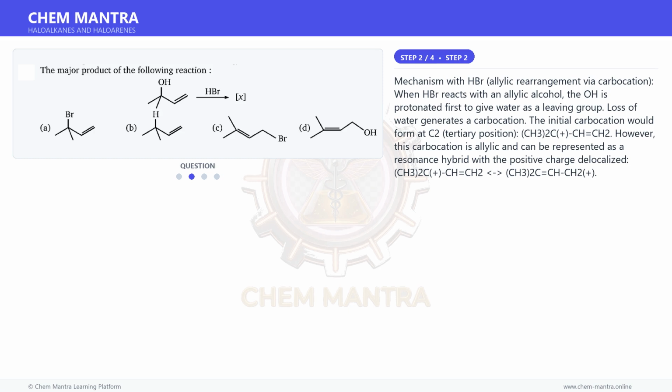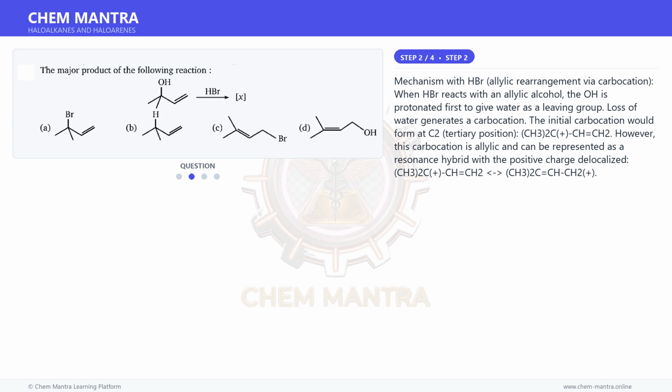Mechanism with HBr, allylic rearrangement via carbocation. When HBr reacts with an allylic alcohol, the OH is protonated first to give water as a leaving group. Loss of water generates a carbocation. The initial carbocation would form at C2, the tertiary position, (CH3)2C+-CH=CH2.